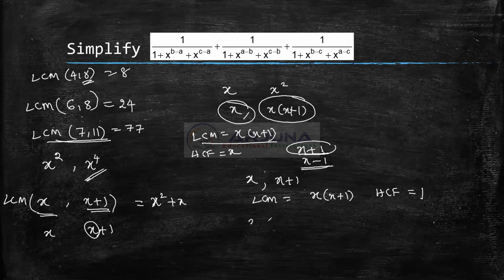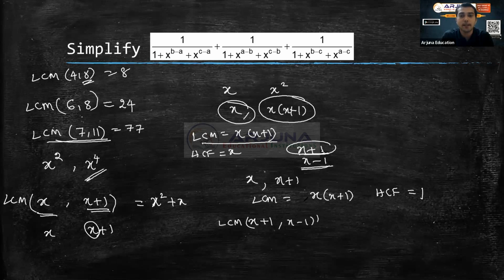Somebody asks you what is LCM of x plus 1 and x minus 1. You have to consider x plus 1 as a separate term and x minus 1 as a separate term. They are relatively prime. Whenever they are relatively prime, just as with LCM of 7 and 11 you just multiply to get 77, similarly you just multiply to get x plus 1 into x minus 1, that is x square minus 1.